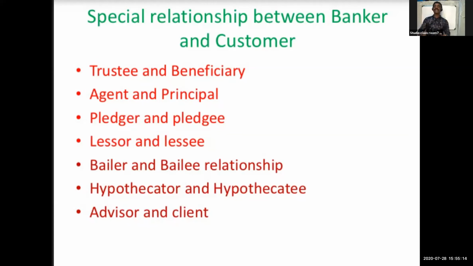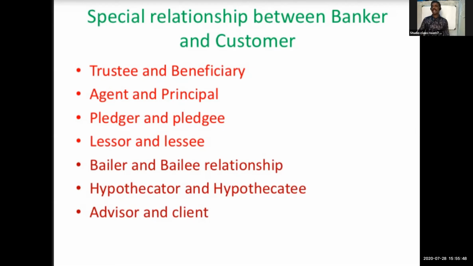Okay, so these are the relations between advisor and client. As an advice, they will instruct the customer how to purchase, what formalities are there before purchasing the shares, and how to purchase and sell the share. So in this case, the bank acts as an advisor and the customer acts as a client. Okay, so these are the special relationships between the banker and customer.